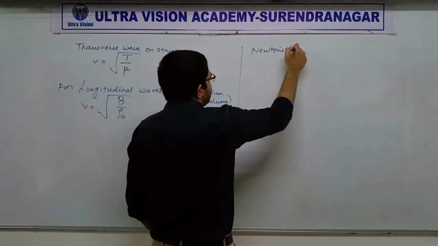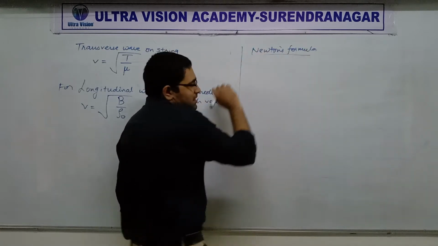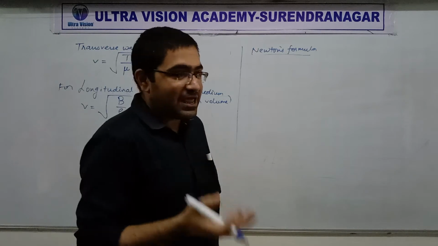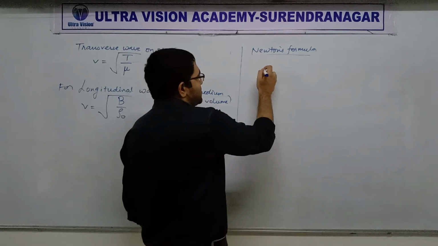Newton's formula is again a formula for speed of sound, specifically the speed of sound in air or in any other gas. So what is Newton's formula?